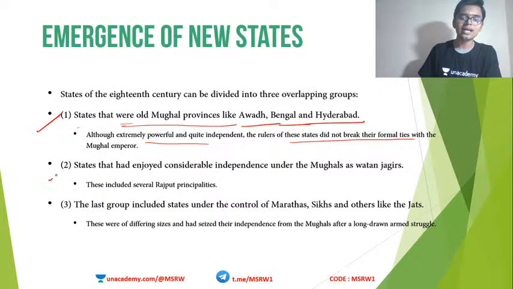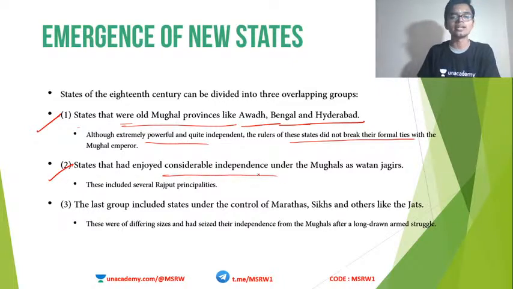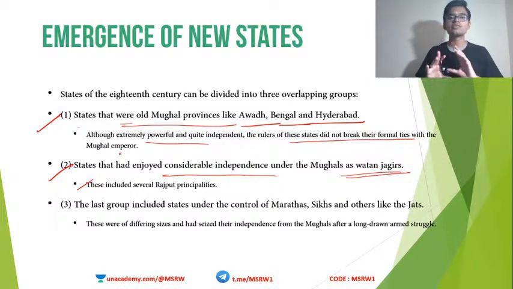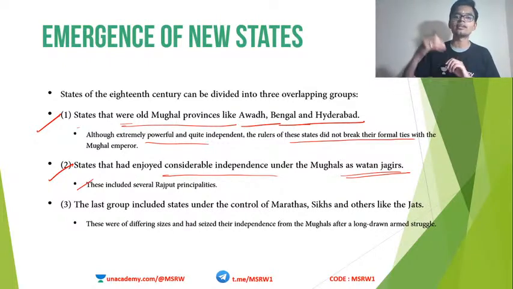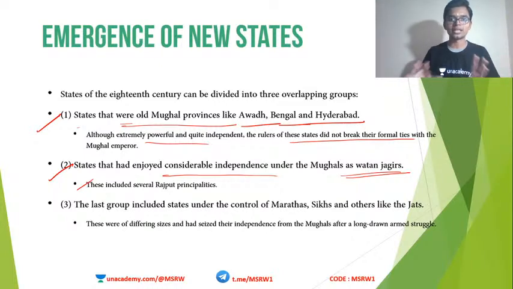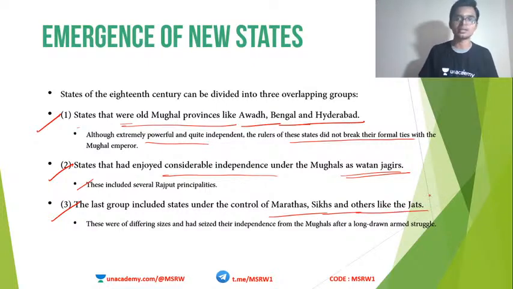The second group had enjoyed considerable independence under the Mughals as Vatan Jagirs. For example, Rajputs. The Rajputs were one of the closest allies of the Mughals, and the Mughals granted them Vatan Jagirs, which means land grants of their own. These kinds of kingdoms that emerged came to be classified in the second category.